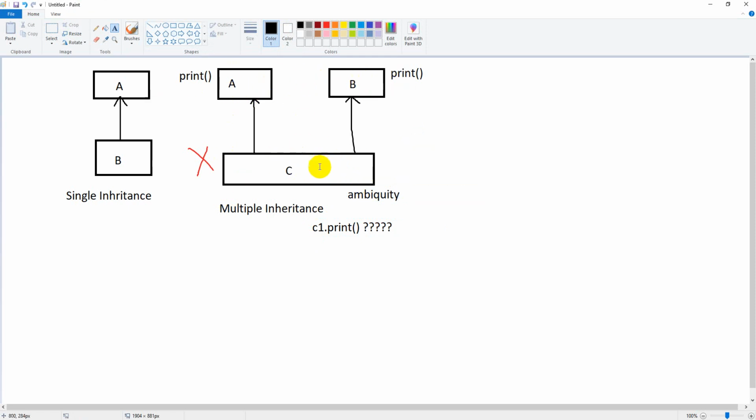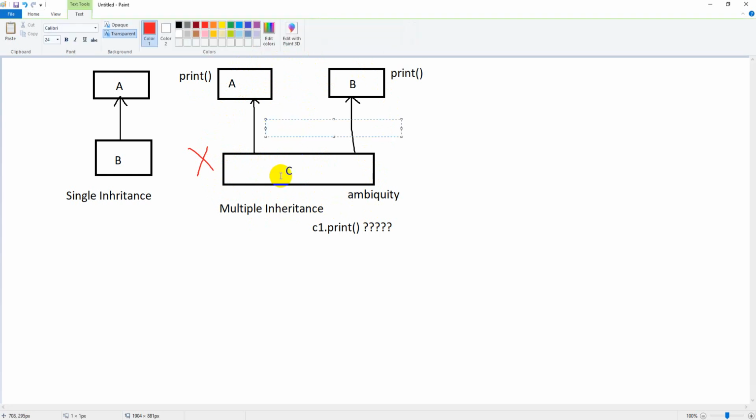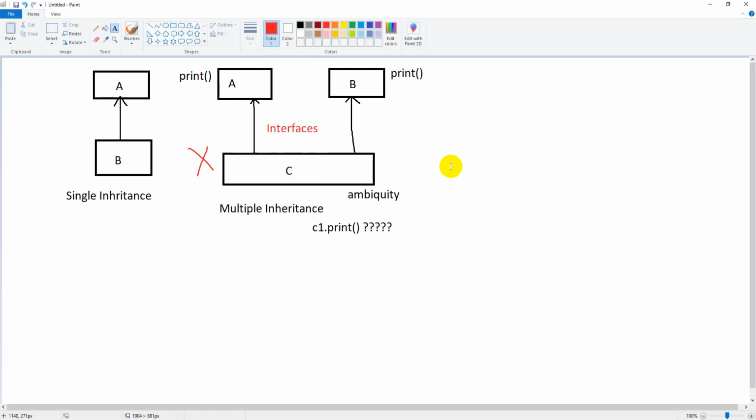So we are not going to implement multiple inheritance in C sharp. What is the alternative if you have a real-time requirement to use such a process in our project? The replacement for this is interfaces. There is a topic called interfaces in C#. That is going to implement such requirements, but direct implementation is not possible. So this is multiple inheritance.